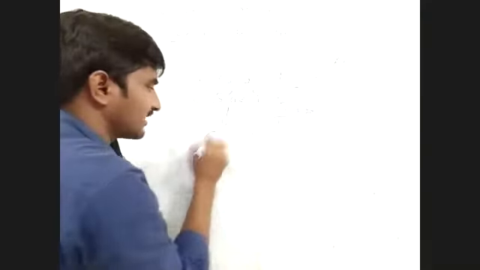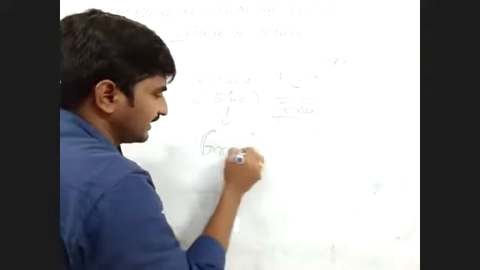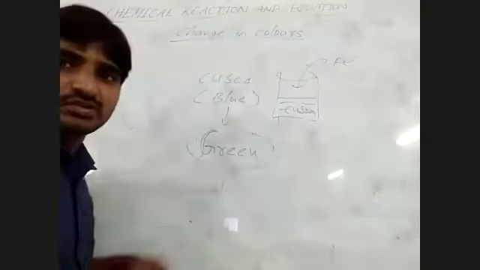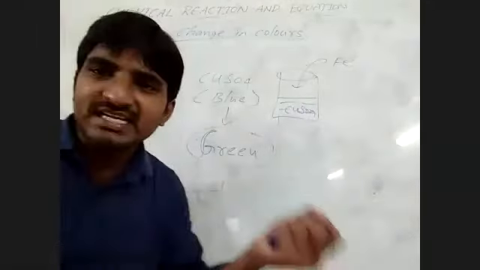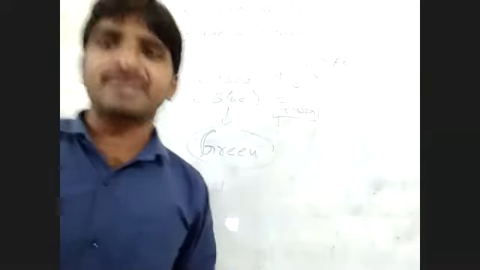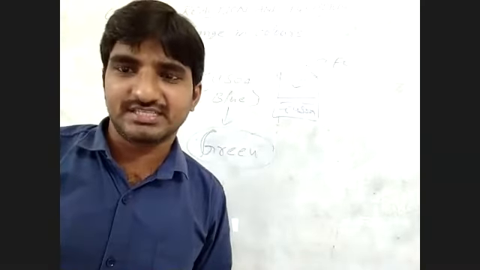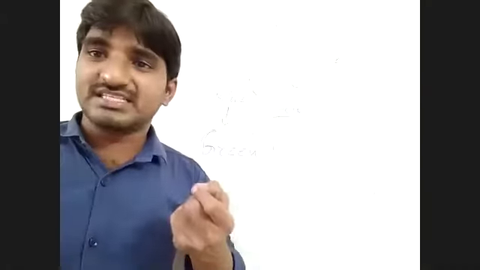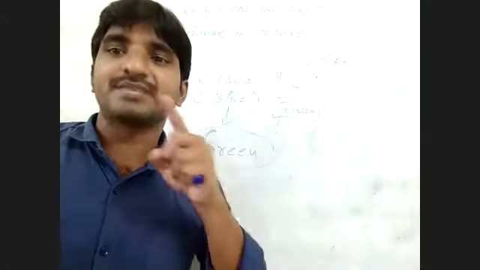Whenever the iron rod is dipped in the copper sulfate solution, the blue color of the copper sulfate solution converts to green color. So what happened here? The metal is dipped in the solution and the color changes. For that reason this is called a chemical change. Whenever the color changes, it means a chemical reaction occurs.